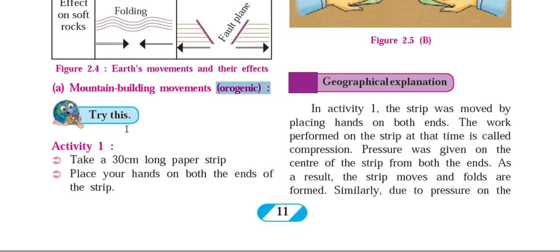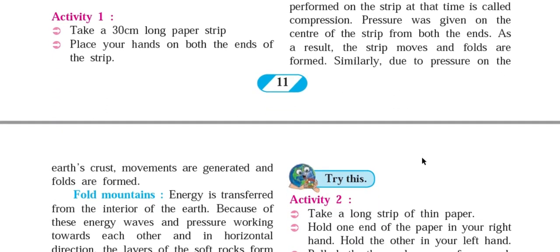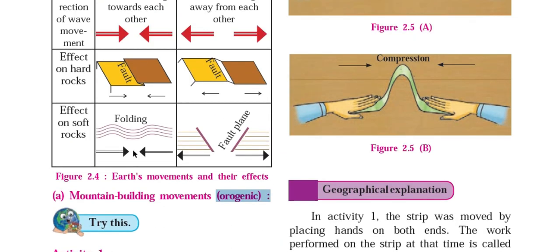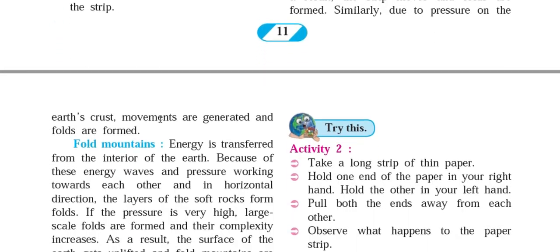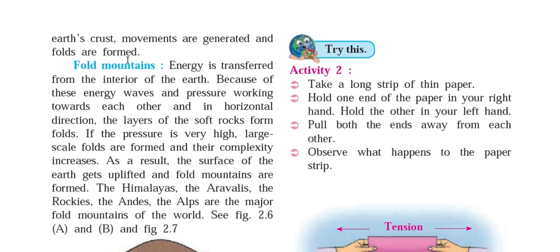Now we are going to see the geographical explanation behind this. As in the above activity, the strip was moved by placing hands on both ends. The work performed on the strip at that time is known as compression. Pressure was given on the center of the strip from both ends. As a result, the strip moves and folds are formed. Similarly, due to pressure on the earth crust, movements are generated and folds are formed as shown in this figure. Folding like this takes place on the earth crust, and fold mountains form because of such a movement.